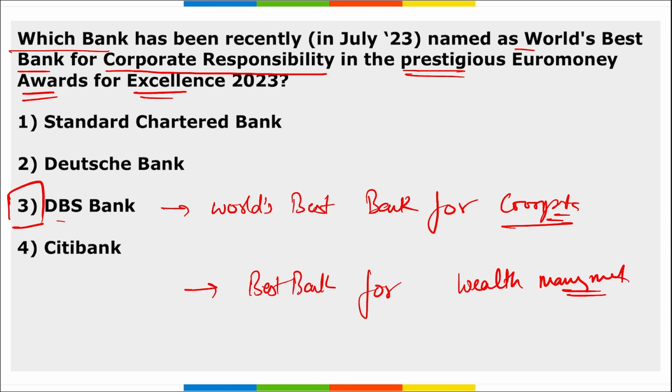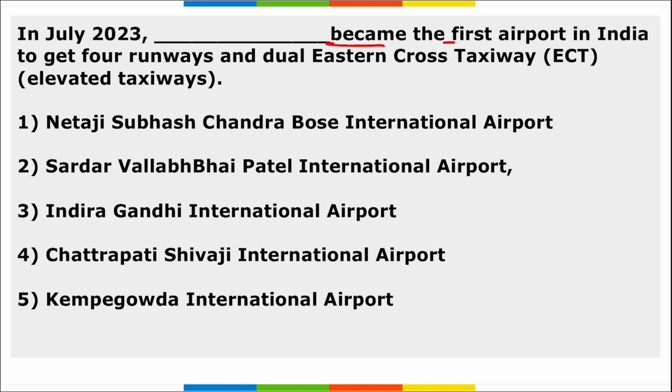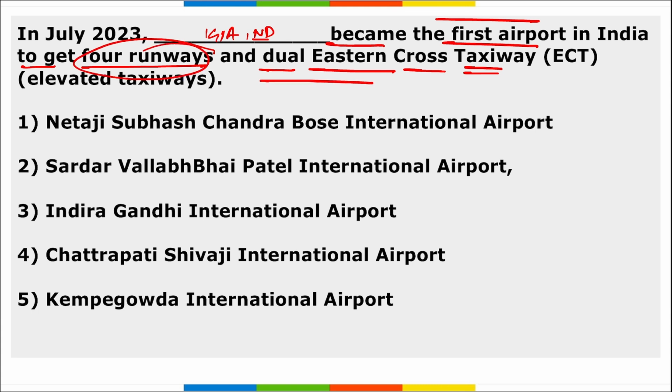It is DBS Bank. Correct? Moving on. Which airport became the first airport in India to get 4 runways and dual Eastern Cross taxiway? It is Indira Gandhi International Airport in New Delhi, which became the first airport in India to get 4 runways and dual Eastern Cross taxiway.